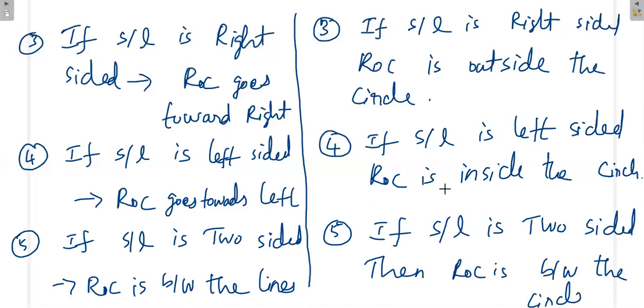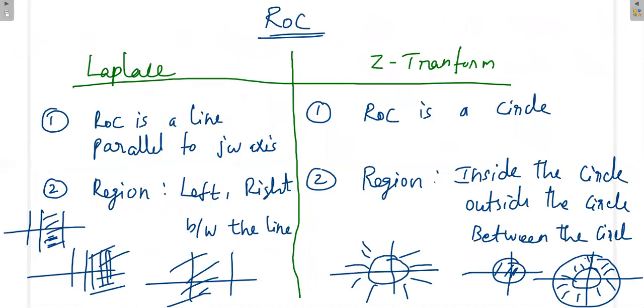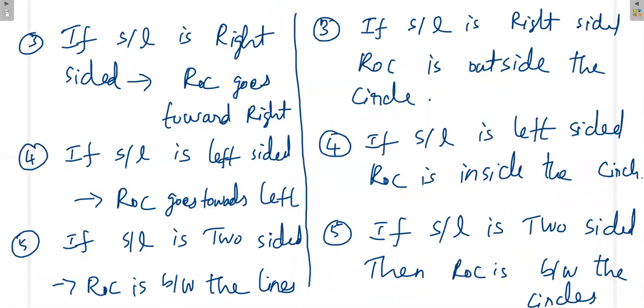So these are some similarities between the ROC of Laplace transform and Z transform. Then what is the significance of ROC?